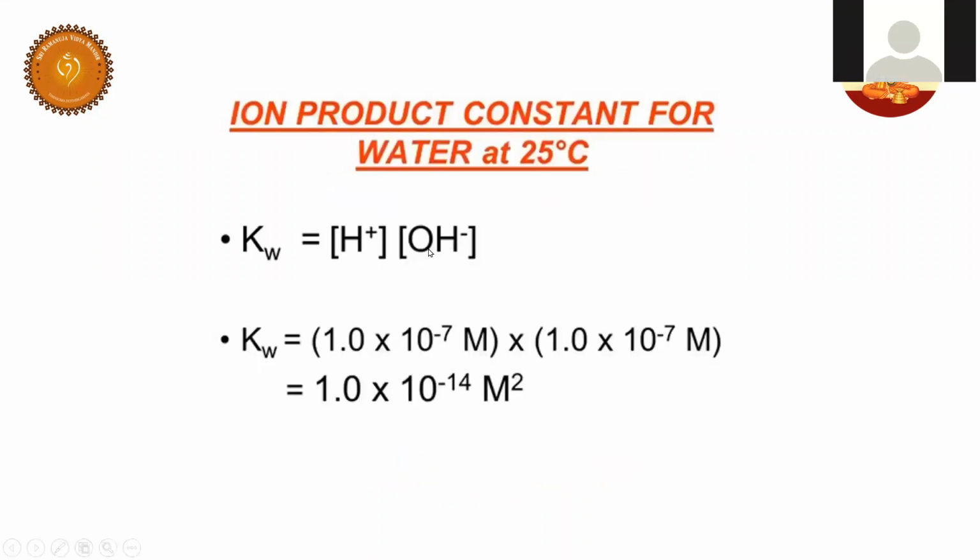Now, students, its value comes out to be 1 into 10 power minus 7 for the H plus ion concentration. Hydroxyl ion concentration is also 1 into 10 power minus 7. So it is nothing but 10 power minus 7, and also 10 power minus 7. It becomes 10 power minus 14. I hope you understood. So the Kw value is how much? 10 power minus 14. At what temperature? 25 degrees centigrade. When you change the temperature, this Kw value is going to change.